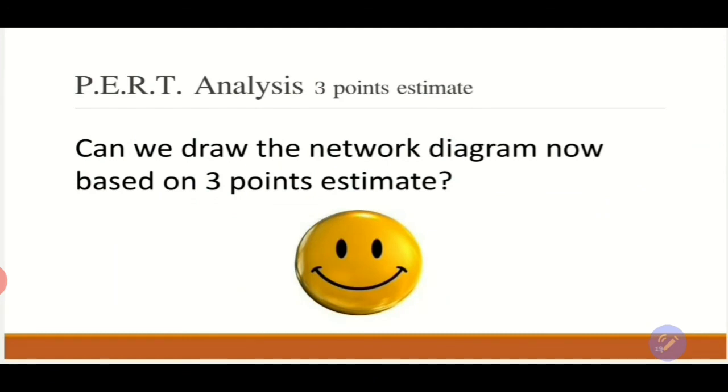It will give us a lower limit and upper limit for every activity, and that's going to be an interval. Instead of having a single point or single date for an activity, we will now have a range of duration for a single activity, which will have a lower limit and upper limit, and it will have the average in between, with 68.79% probability of completing the activity within that duration.